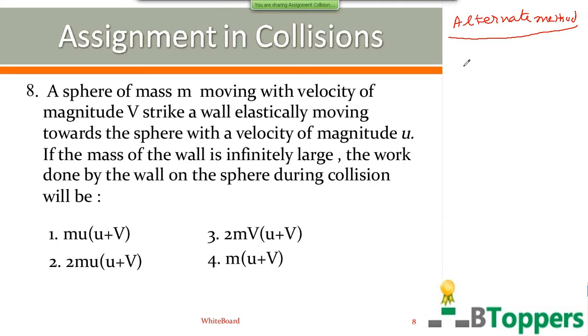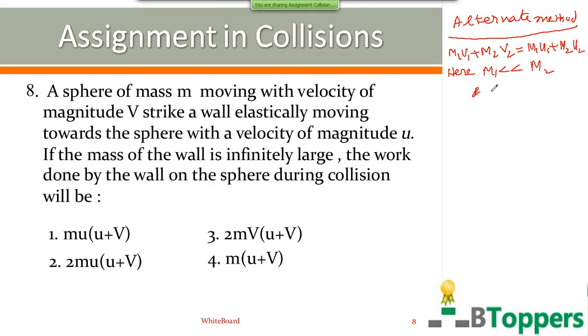So in any one-dimensional collision, you can write m1 v1 plus m2 v2 equal to m1 u1 plus m2 u2. Here m1 is negligibly small compared to m2.